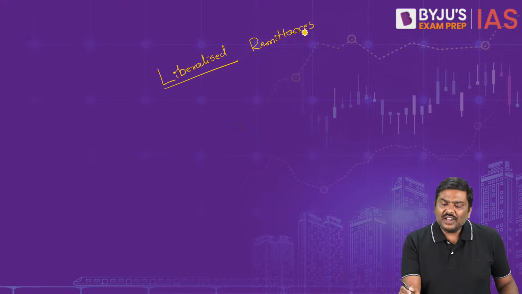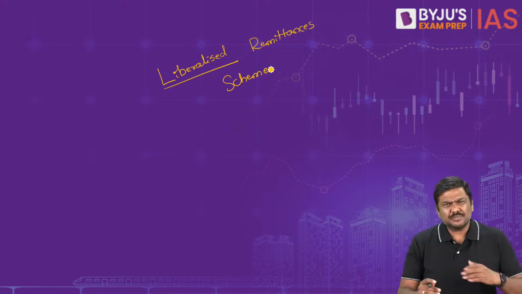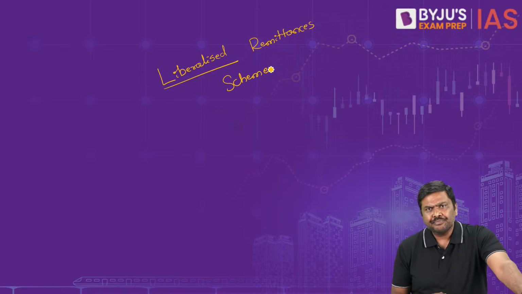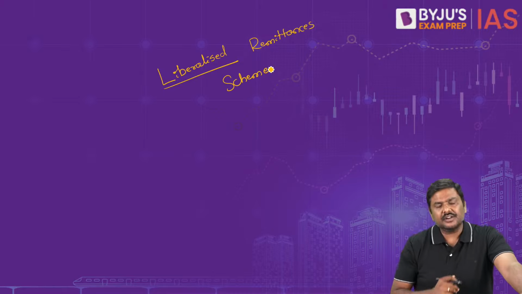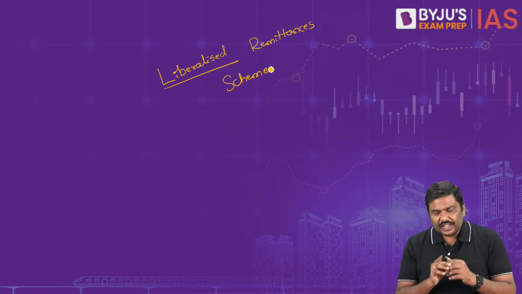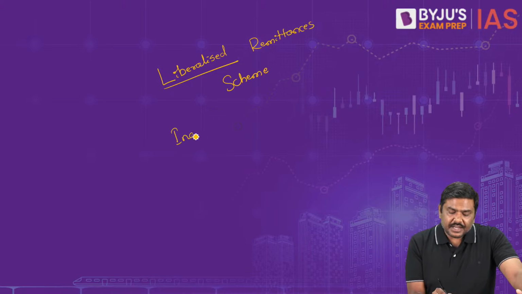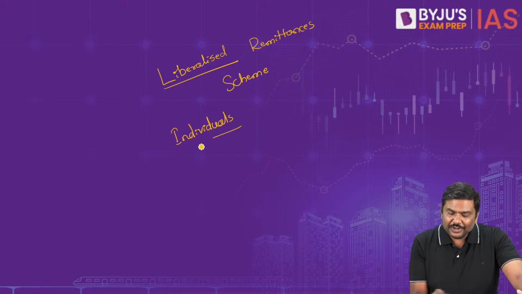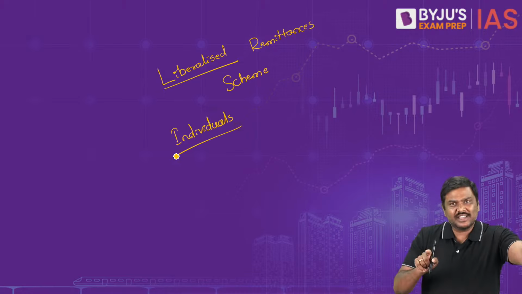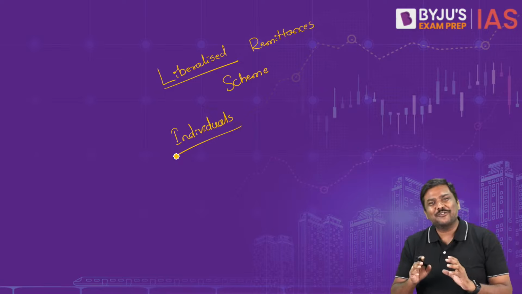Now what is this idea of a liberalized remittances scheme? Under the LRS, which has been introduced by the Reserve Bank of India, it's been more than 15 years since its introduction. Don't say Government of India, it is RBI. RBI is part of Government of India.